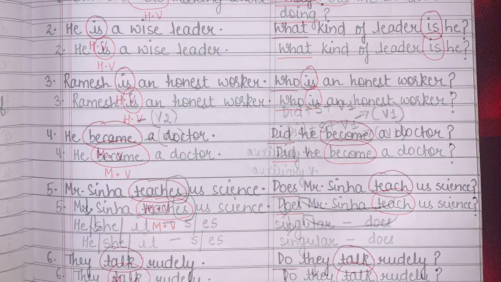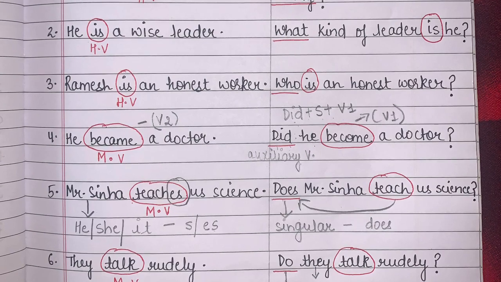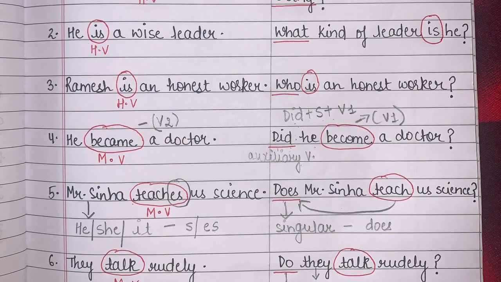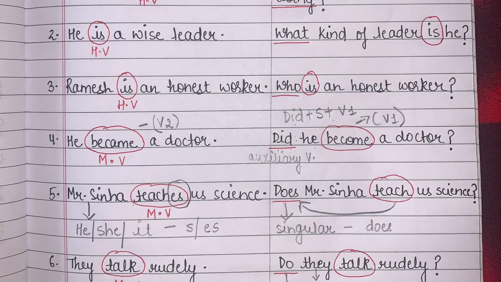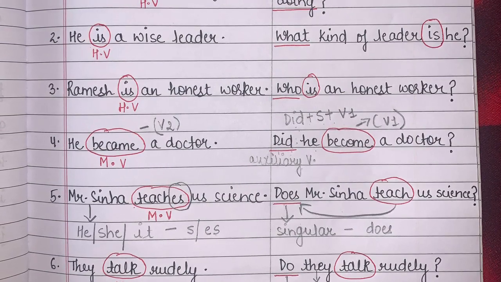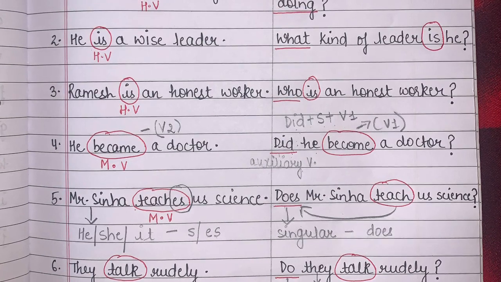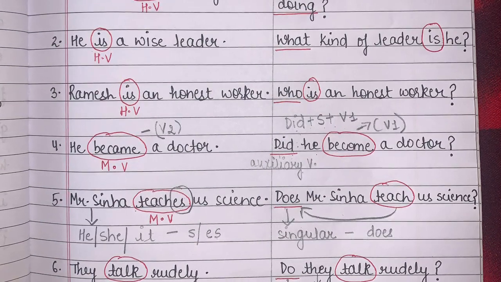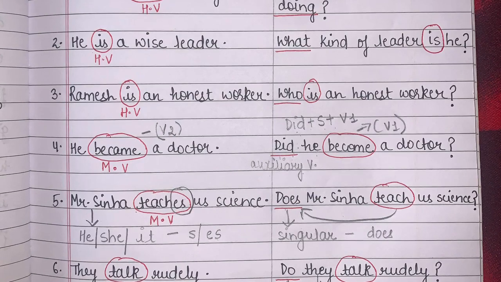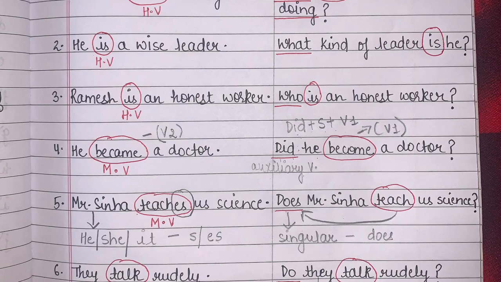So this is how we have to check whether I should use here what, whether I have to use here who, what I have to place here accordingly. Okay, Ramesh is an honest worker. Who is an honest worker? Question mark. Now this was all about your helping verbs. Now there is some change in the sentence because we have different sentences with main verbs. Okay, so let's see those examples.